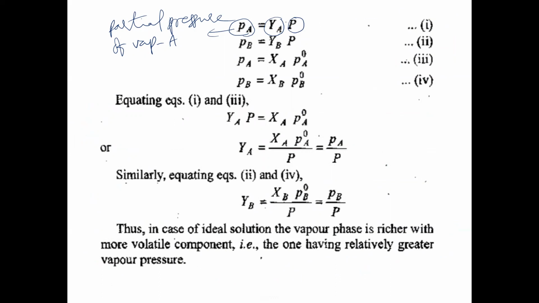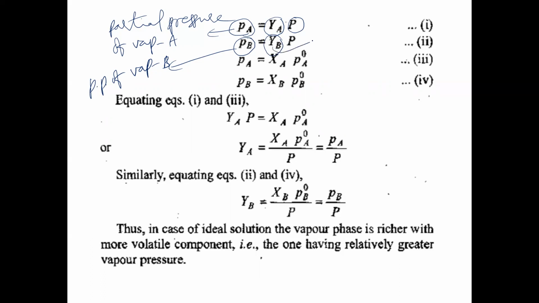Is that clear? Next, PB is what now? Partial pressure of vapor B. Partial pressure of vapor B is equal to YB into P. YB is what here? Mole fraction of B in vapor phase.